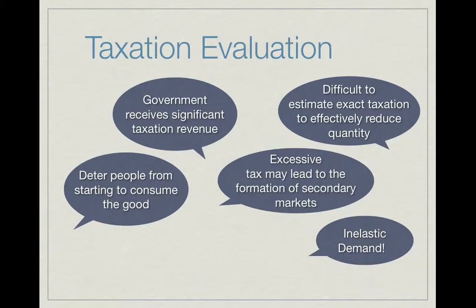If taxes are too high or excessive, people may also start to look for other sources of supply. A black market may be formed, and demerit goods are illegally sold from stocks from countries or areas with no tax or lower tax.